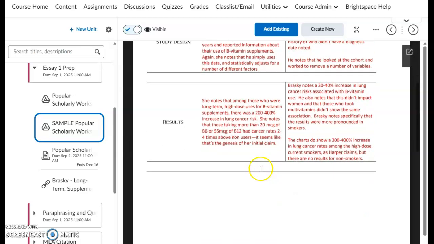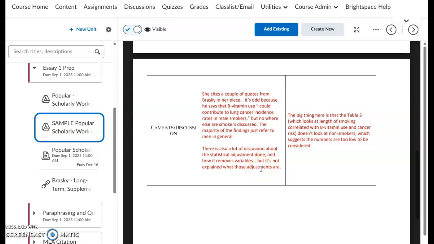There's also a section here for the results, and then a section for caveats or discussion, okay? What are you noticing in terms of differences? What stuck out to you as strange in each of these pieces, okay? Now, the way this will work is the way it will work for every assignment that we do, okay? You're going to get feedback on this that I want you to be able to incorporate into the essay. So I'll take a look at this, say, yes, this is good job identifying this. Well, what do we think this means? Sorts of things that can help guide you. So once you turn this in, by Thursday, you'll have some feedback on it.